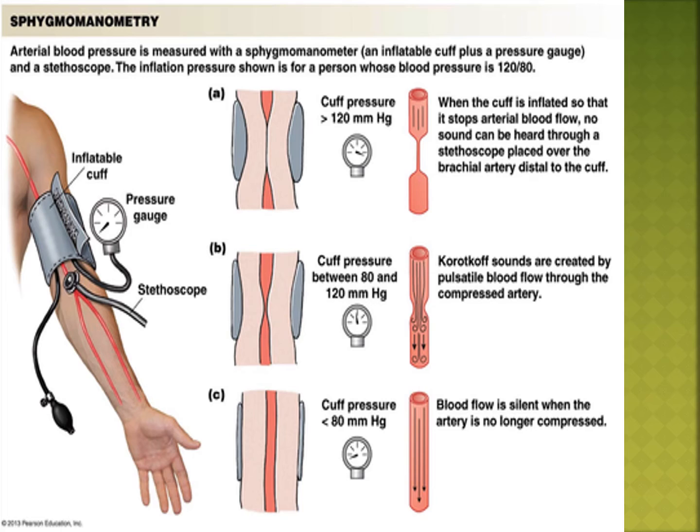Listen carefully, children. Every artery carries oxygenated blood, but the pulmonary artery only carries deoxygenated blood. Every vein carries deoxygenated blood, but the pulmonary vein only carries oxygenated blood. Okay, this is the exception.